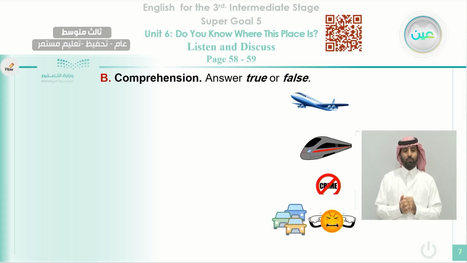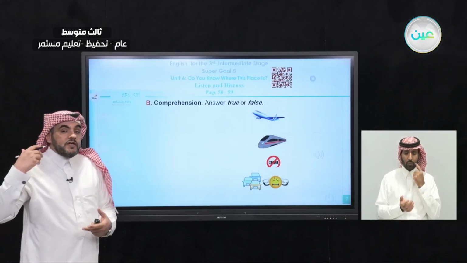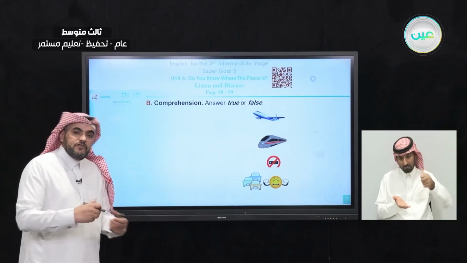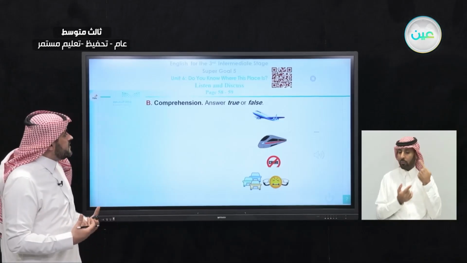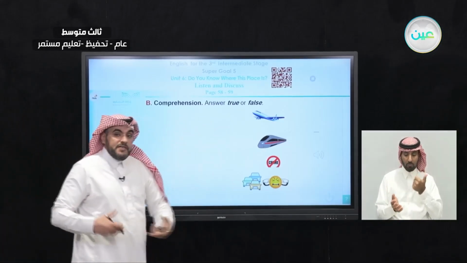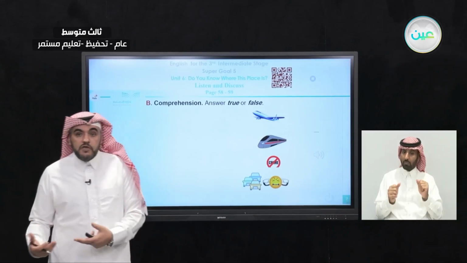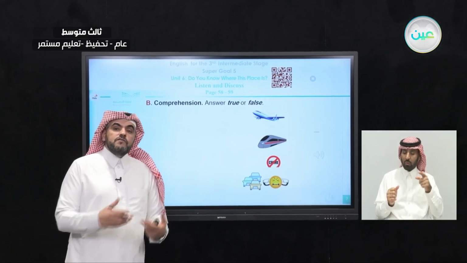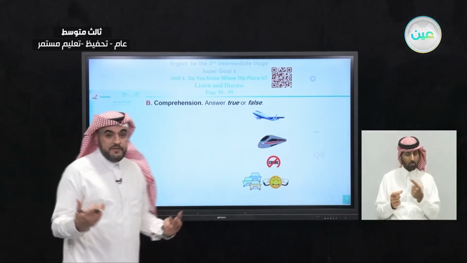Now, there is a comprehension question you will get at the end of this class. This question measures your understanding, how much you understand from this listening and from this reading. So you need to decide if the statements that we are going to show you now are true, meaning correct, or false, meaning not correct, incorrect.